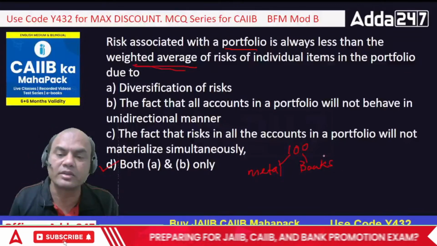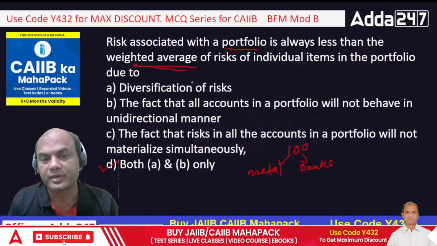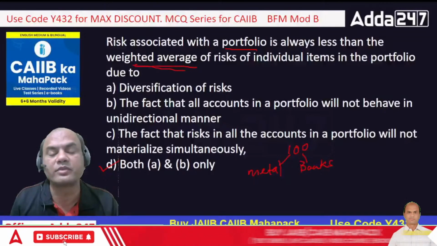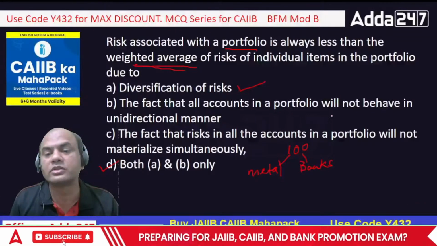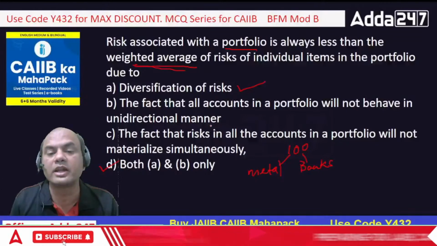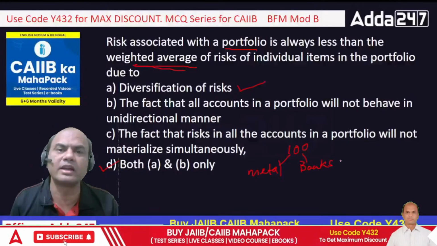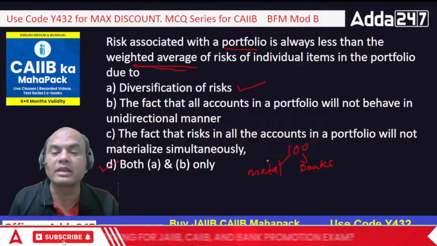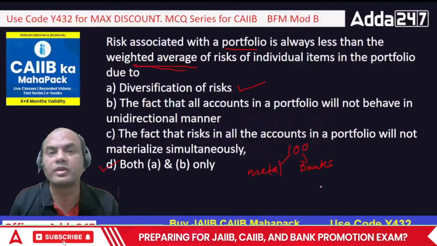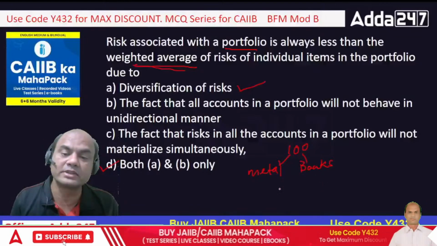So it can be anything, and all of them won't go down. So this is known as diversification of risk. That's why A will be true: the fact that all the accounts in the portfolio will not behave in a unidirectional manner. That's the point over here, and that's why we do this portfolio risk, right? Metal can go up and banks can go down. So it can happen both ways, or vice versa also.